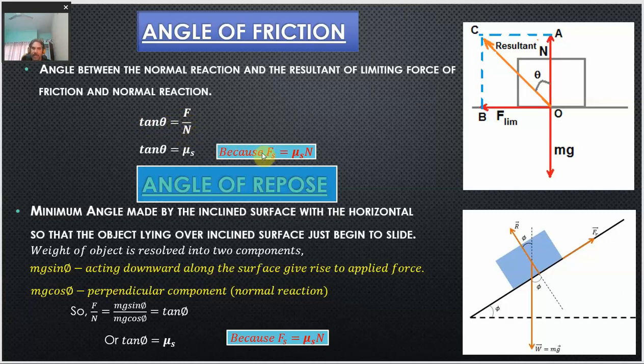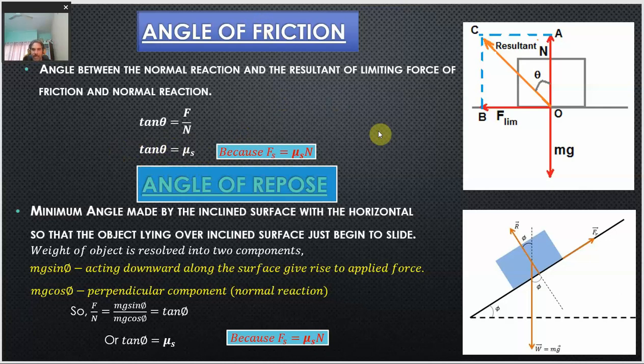As we discussed in the last step, this force of static friction is equal to mu s times N. So from here mu s becomes equal to F upon N. This ratio F upon N is nothing but mu s, the coefficient of static friction. So we understand that the tangent of the angle of friction is always equal to the coefficient of static friction, or just coefficient of friction. It may be static friction or kinetic friction, it is both ways the same. So this is what we mean by angle of friction.